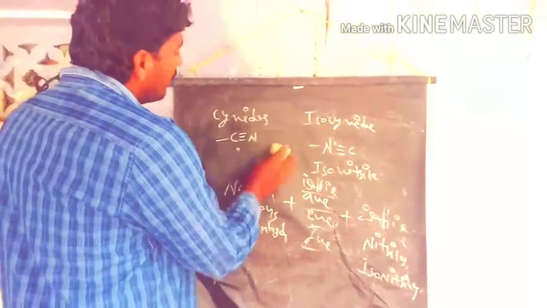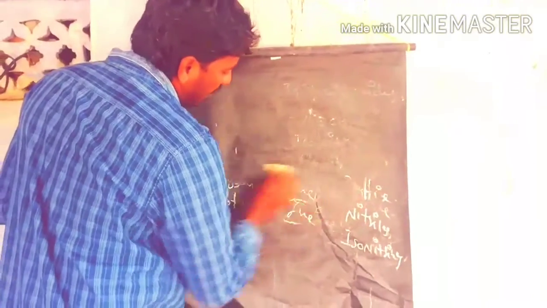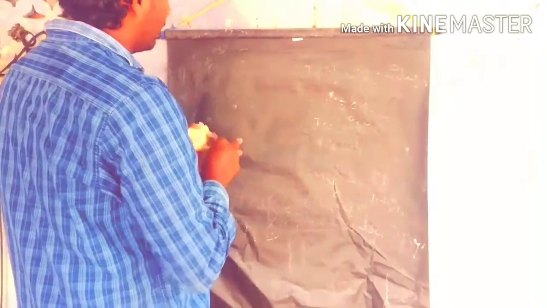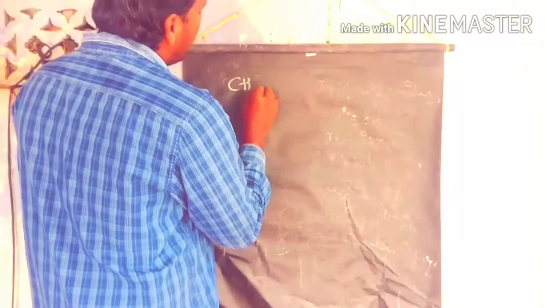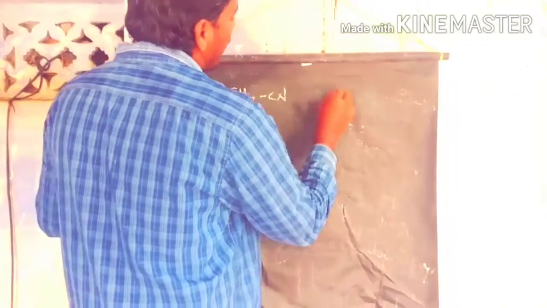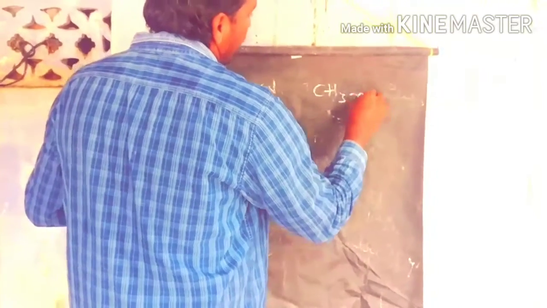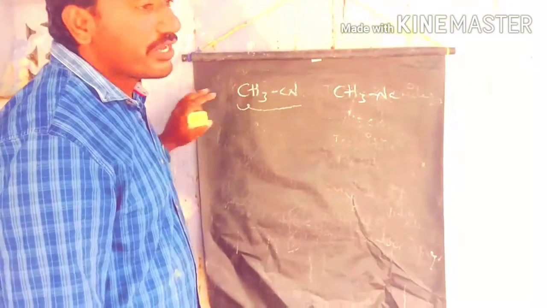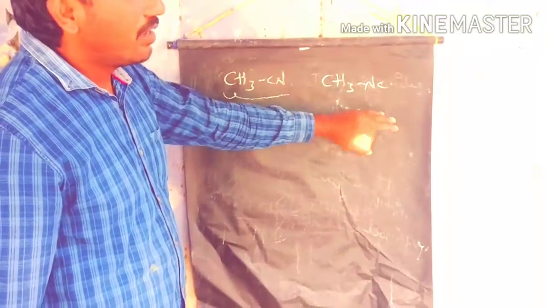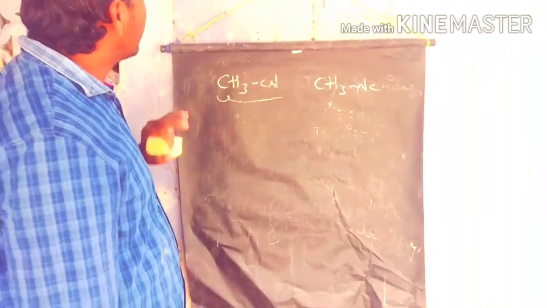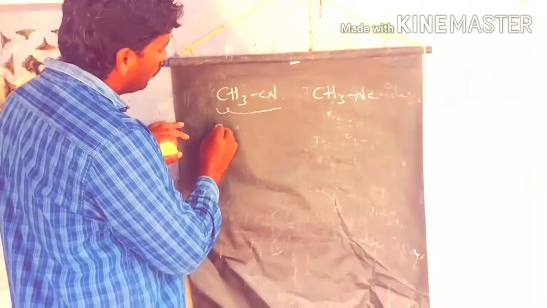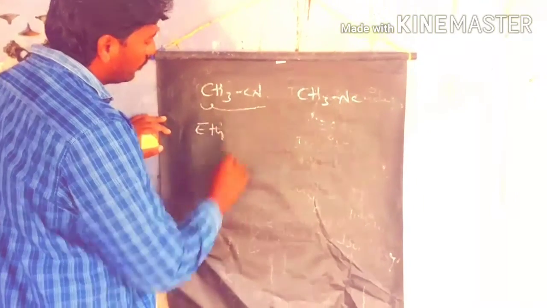So let's see some of the compounds for IUPAC nomenclature. If you take methyl cyanide, this is methyl cyanide and this is methyl isocyanate, with their common names. What is the difference between the IUPAC names and common names? This is methyl cyanide. In methyl cyanide we have 2 carbons, so we take the root word eth.